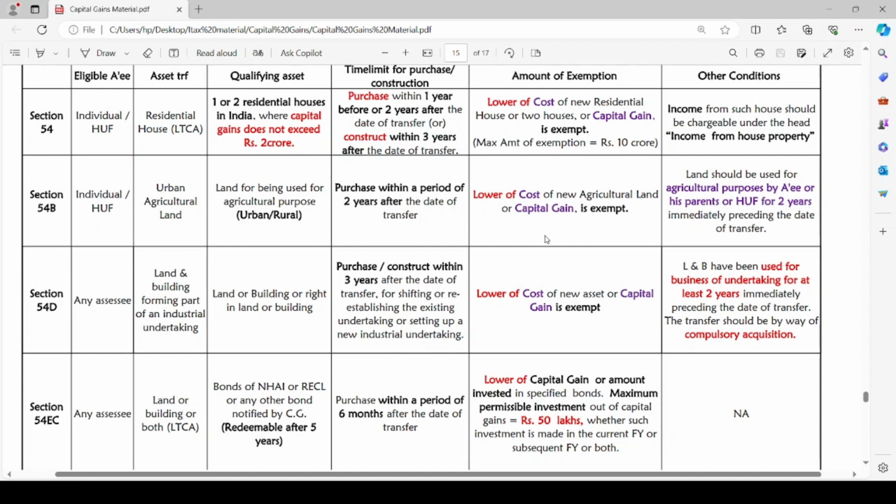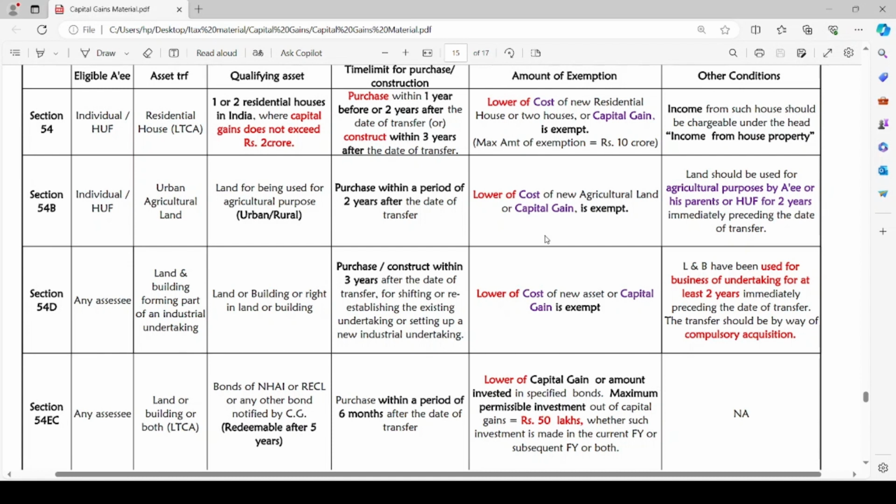The land which has been transferred before and land which is now being acquired, they are used for agricultural purposes only. The land which is used before, the urban agricultural land, should have been used for agricultural purposes only by the assessee or his parents or the HUF for 2 years immediately preceding the date of transfer.